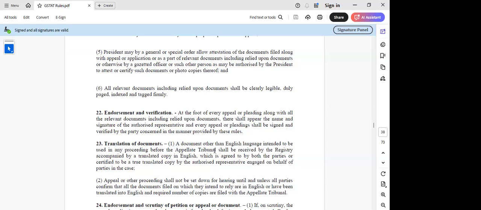Yes, sir. You tell me any other instance where translation is mandatory. If a person signs a document written in a different language, then translation is necessary. If a person is acting upon a document prepared in a different language, then translation. We have a state member in Karnataka, he should read Kannada. We have a state member in Jaipur, he has to read Hindi. This translation is a very serious thing. They can't compel a taxpayer to translate.